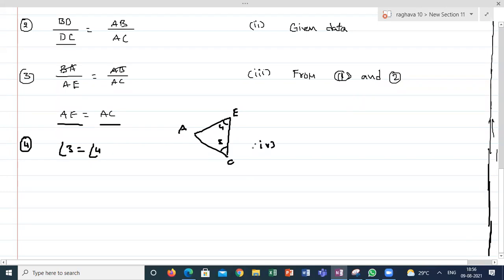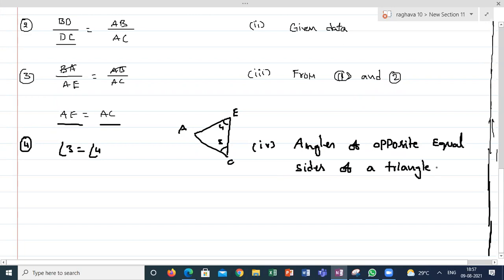The fourth one reason is angles opposite to equal sides of a triangle are equal, isosceles triangle. So AE is equal to AC. Opposite to AE is angle 3, opposite to AC is angle 4. So angle 3 is equal to angle 4.